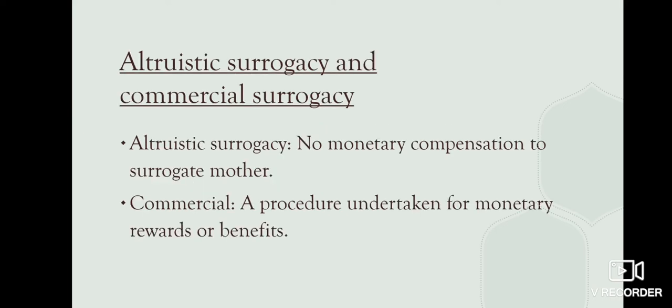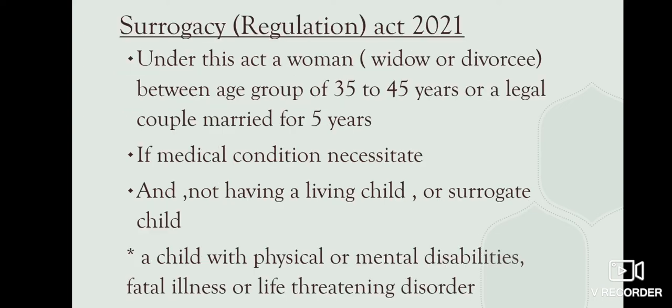There are two kinds of surrogacy. The first one is altruistic. Under this, no monetary compensation is given to the surrogate mother. In other words, there is no involvement of money, or no money exchanges hands, in altruistic surrogacy. Whereas commercial surrogacy is undertaken for monetary rewards or benefits only.